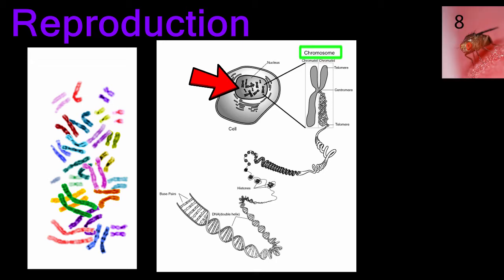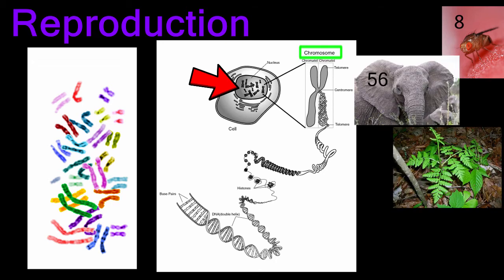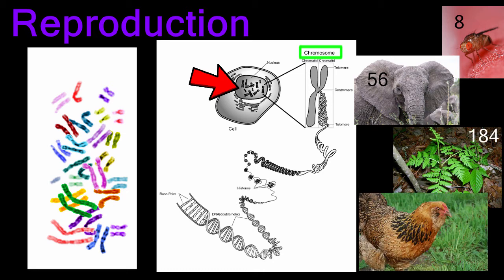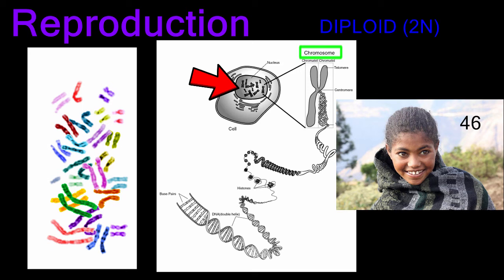For example, a fruit fly has 8 chromosomes in its nucleus, while an elephant has 56. This fern has 184 chromosomes, and this chicken has 78. The number of chromosomes that an organism has in the nucleus of its cells is called the diploid number. 2n represents the diploid number. We as humans have 46 chromosomes in the nuclei of our cells, so our diploid number is 46.